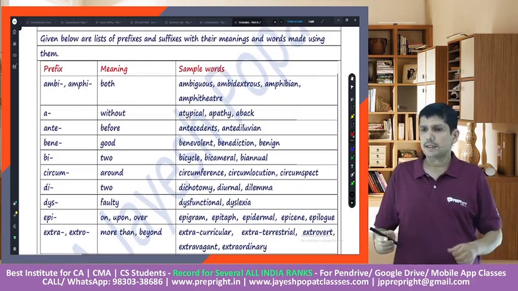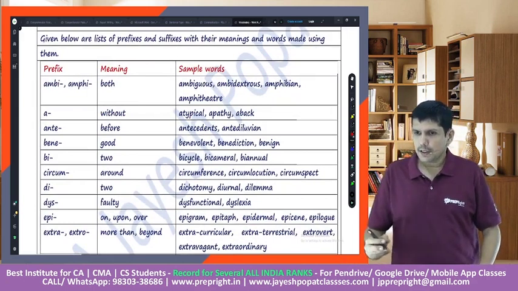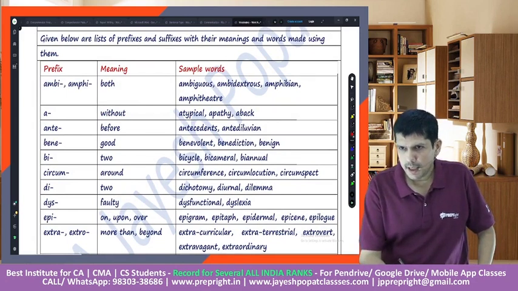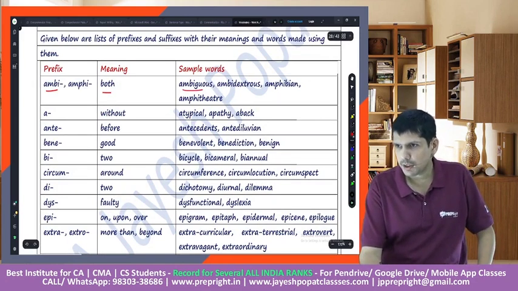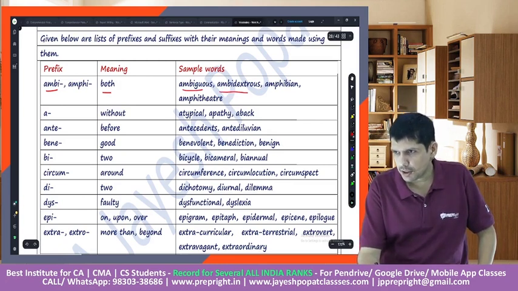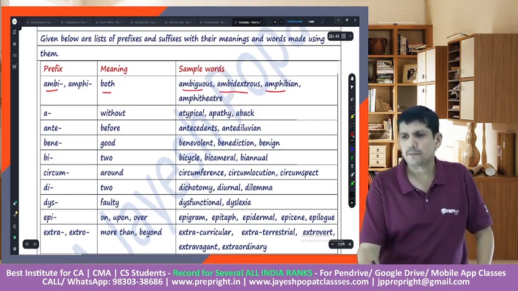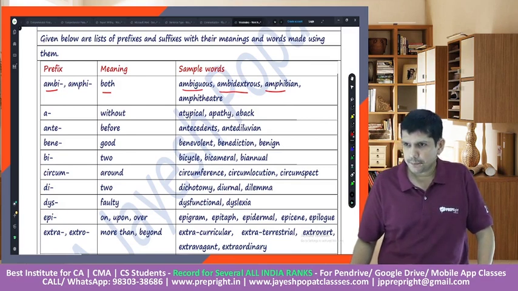Let us have a look at certain examples. For example, ambi would mean both. So, ambiguous, ambidextrous, ambifian, right?